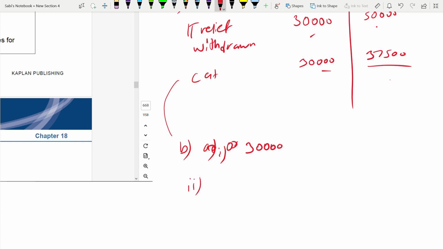That means the lower of these two amounts you have to take. 50% of the sale proceeds of 65,000 is 32,500. So it is 30,000 versus 32,500. Which one is lower? This one, A. All the income tax relief needs to be withdrawn because this is lower. Lower of first and second you have to choose.